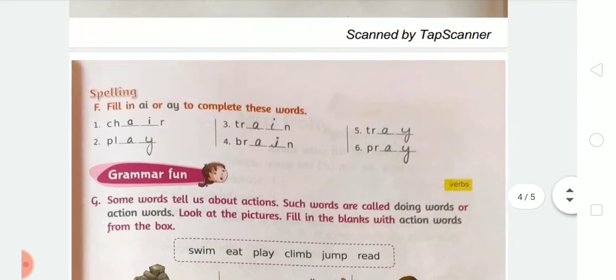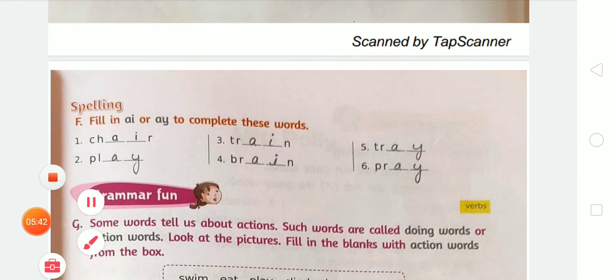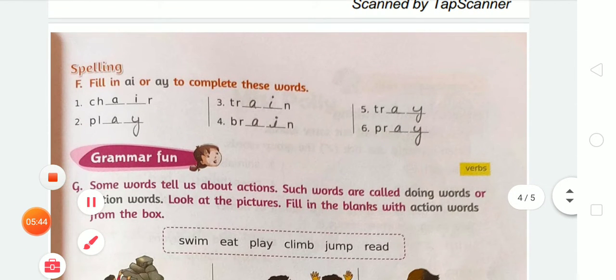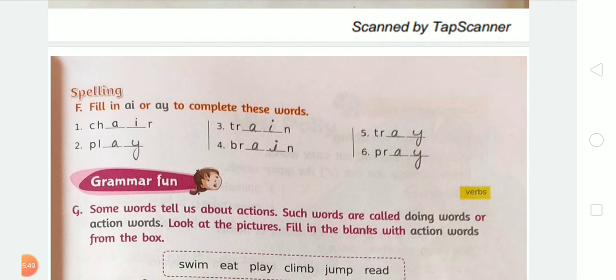So now moving to the next exercises, that start from exercise F. In today's video we are going to do exercises F and G. So dear students, you all open page number 21, and on page number 21 there is an exercise F. In this exercise we have to fill in the spelling. We have to fill in AI or AY to complete these words. We have to fill the given blanks with the spelling AI or AY, and after that we have to make the words.